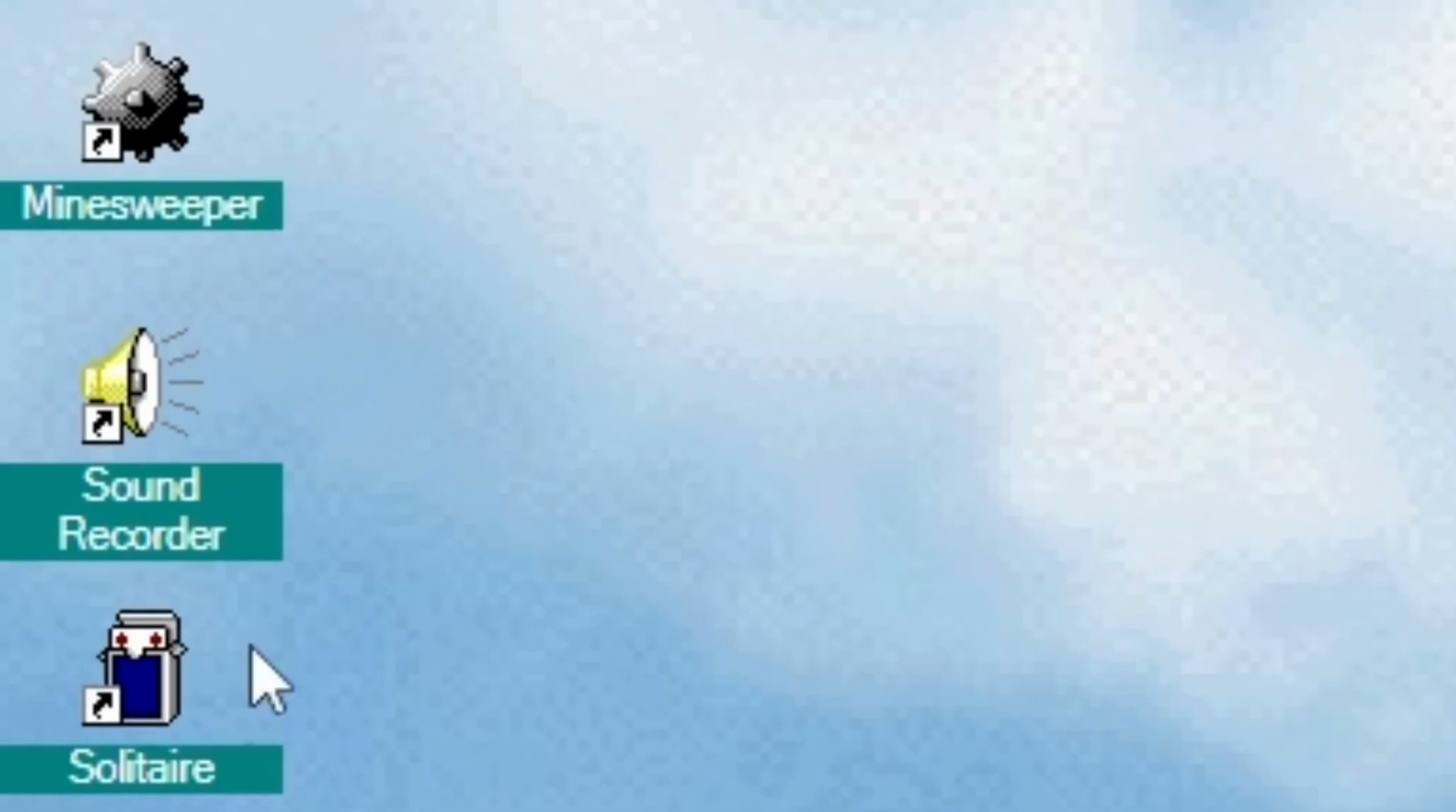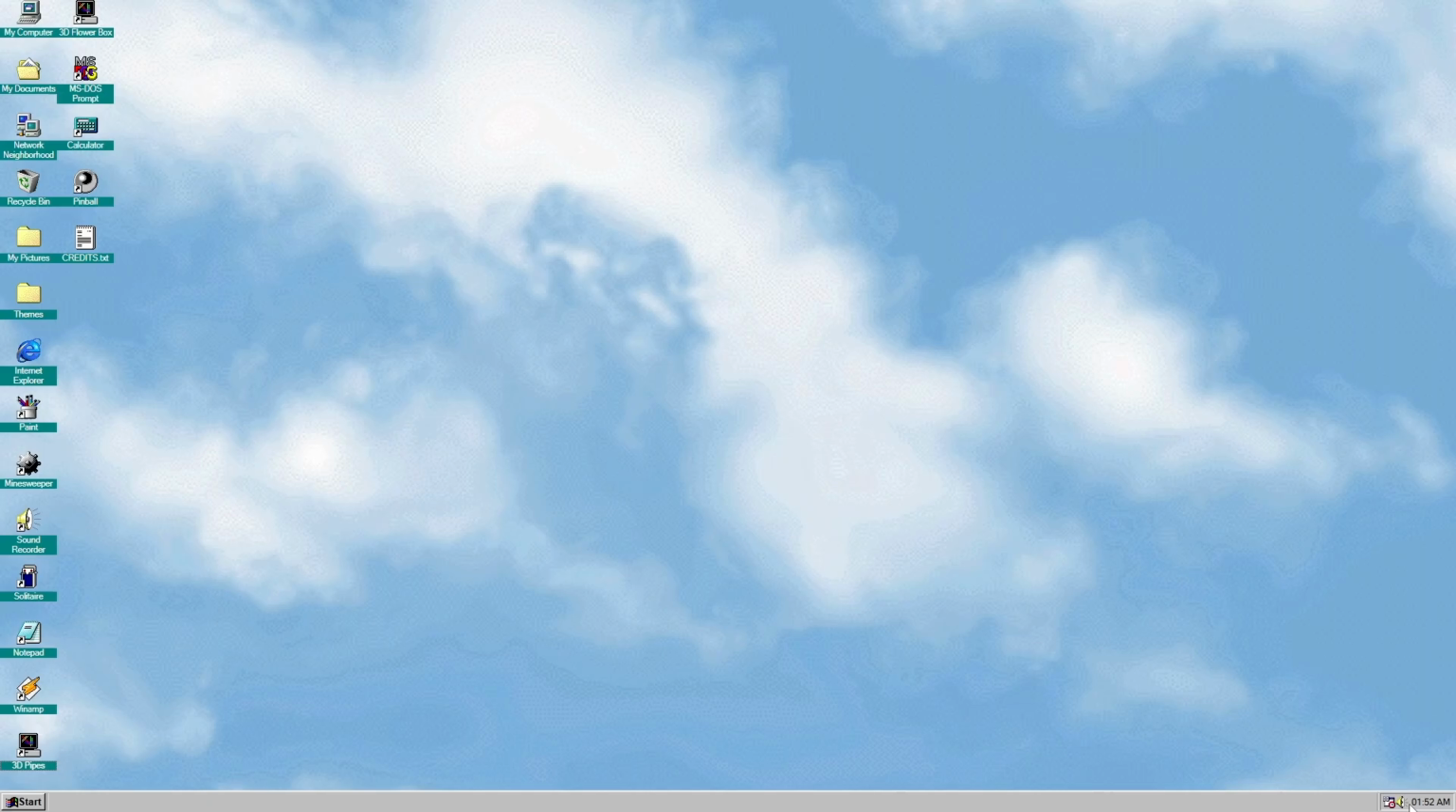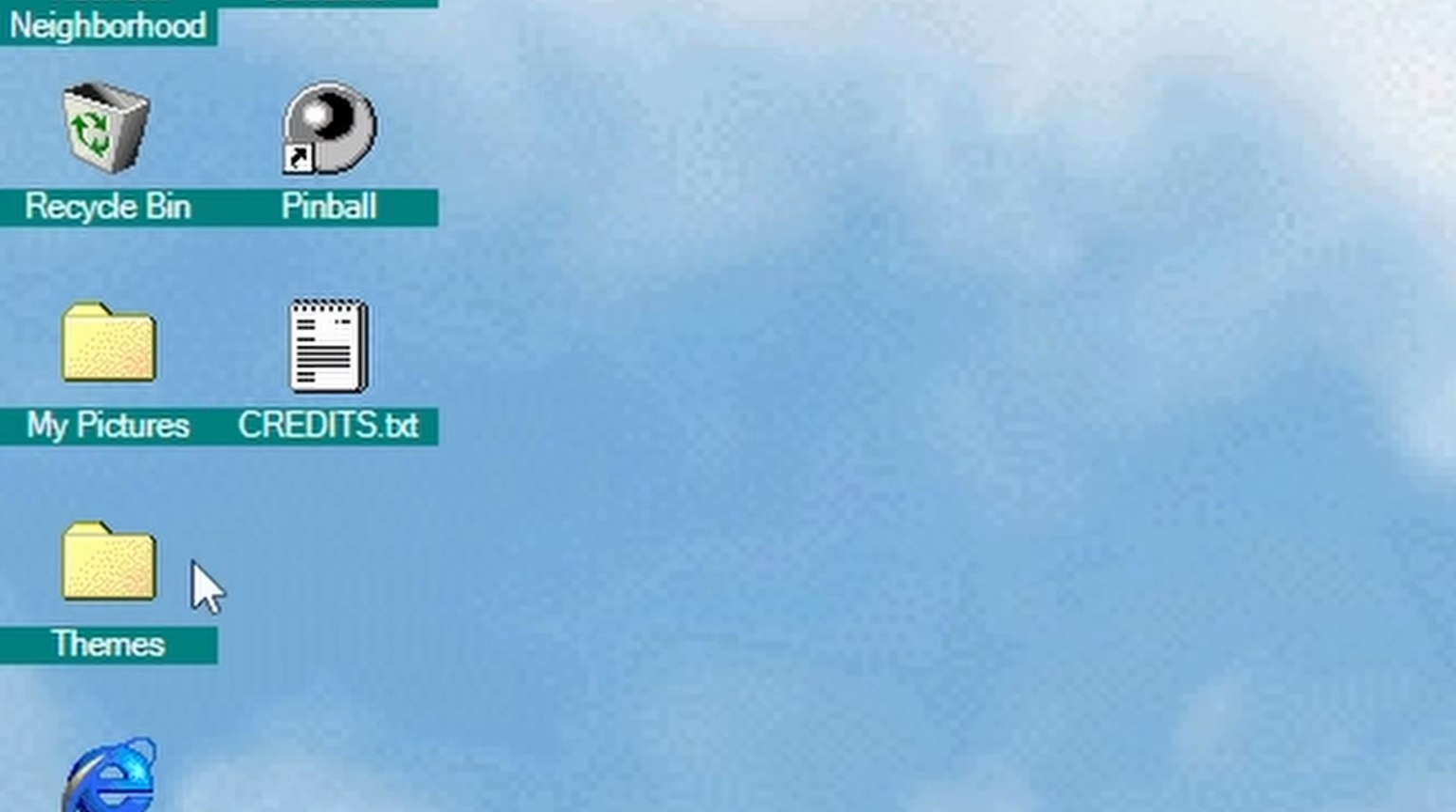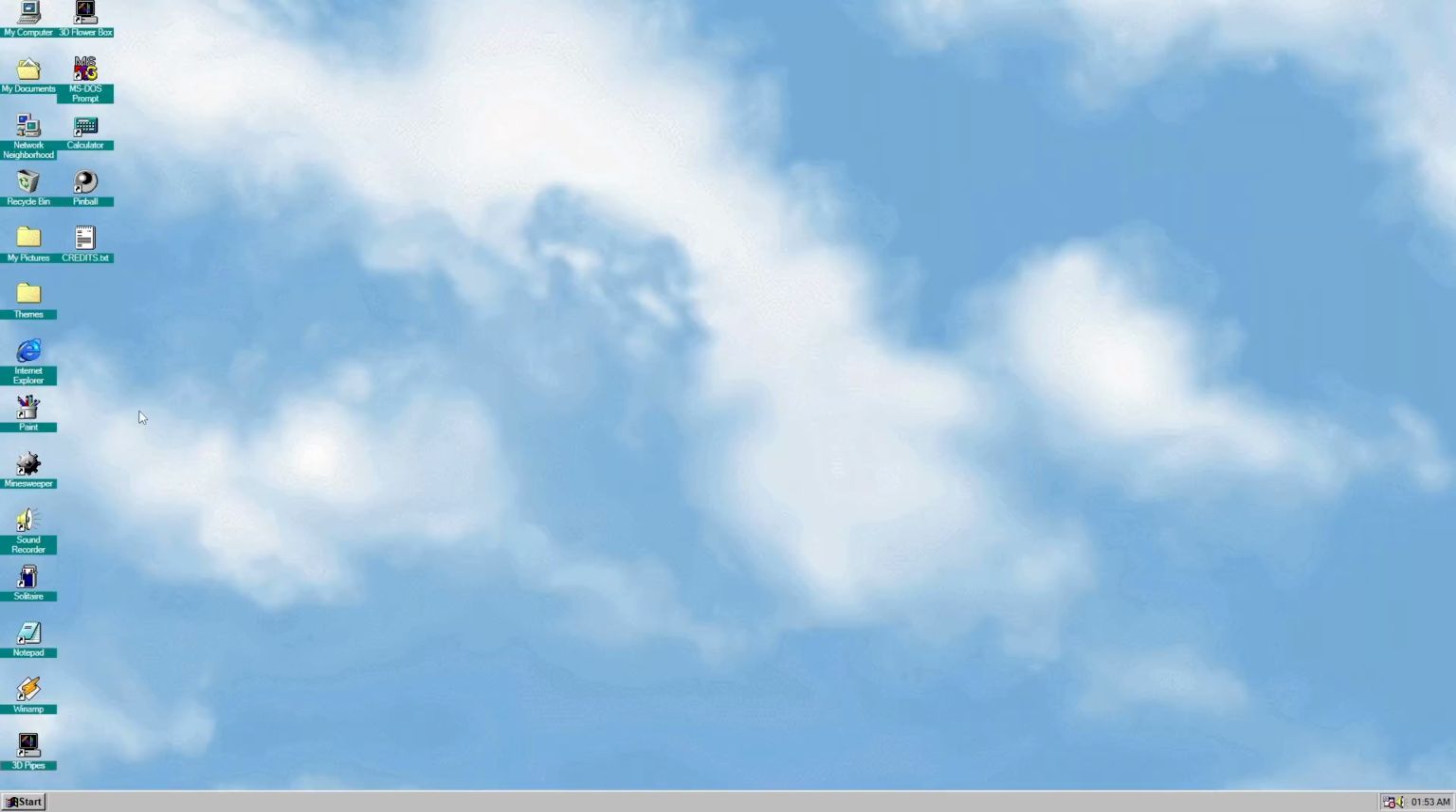I mean, we have multiple games, we have these cool animations. I mean, our clock is right here, we don't have to open some application. It seems like the beginning of File Explorer, and in my opinion, I'm gonna give it an 8.